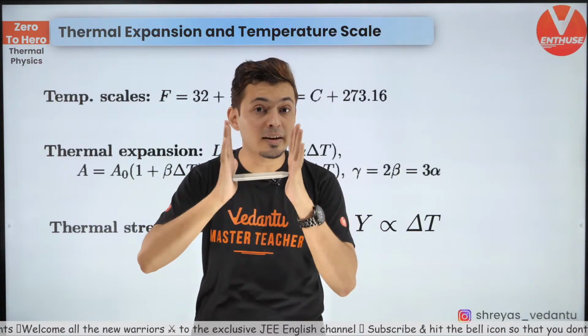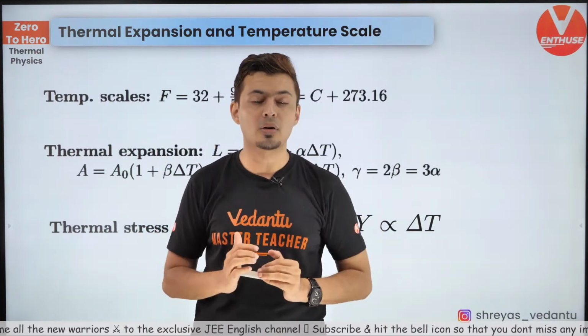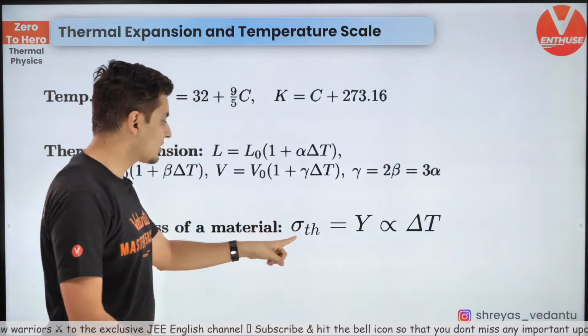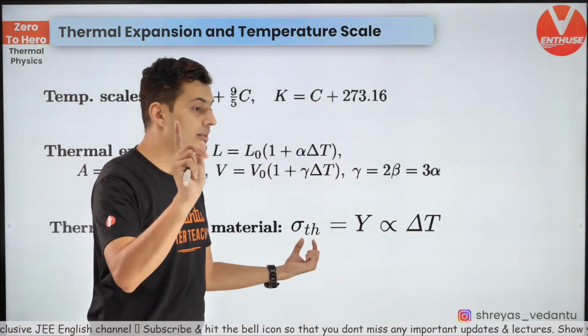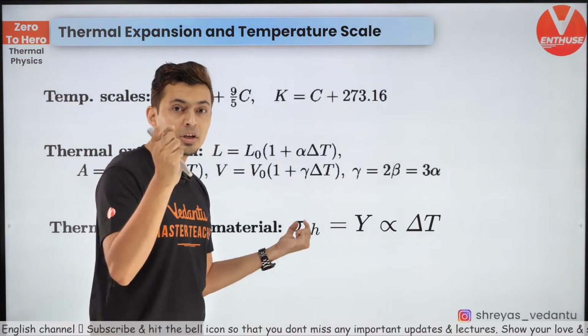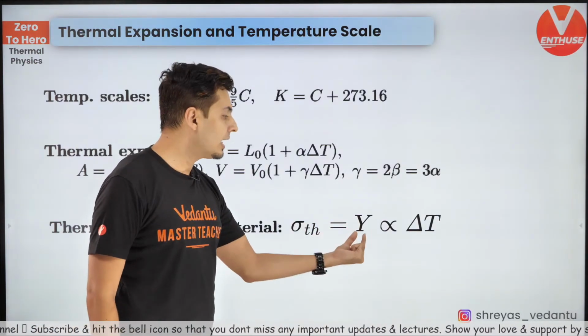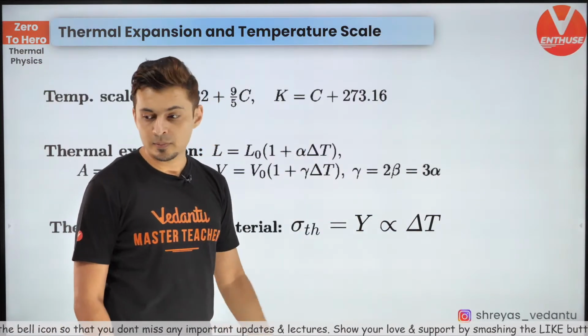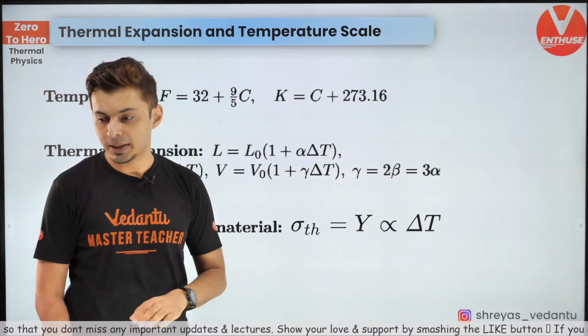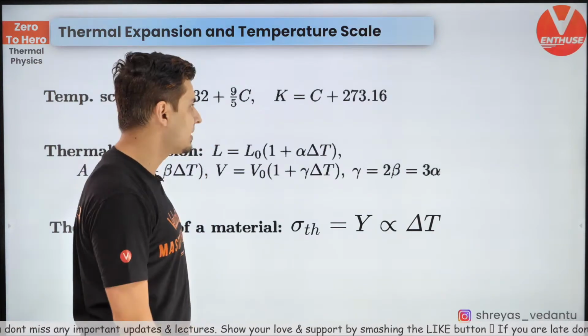So there will be some stress developed inside that rod. That stress is called thermal stress, and the formula for stress, remember stress is force by area, Newton per meter square, is Young's modulus into linear coefficient into delta T. This is the formula. Keep this in mind. Are you guys now ready for solving some problems?